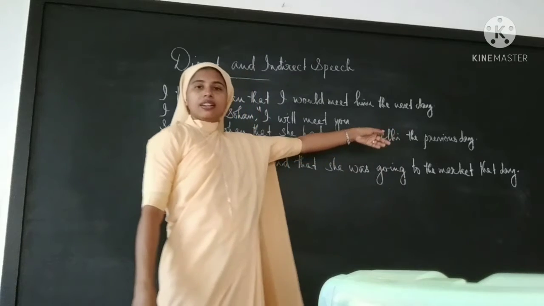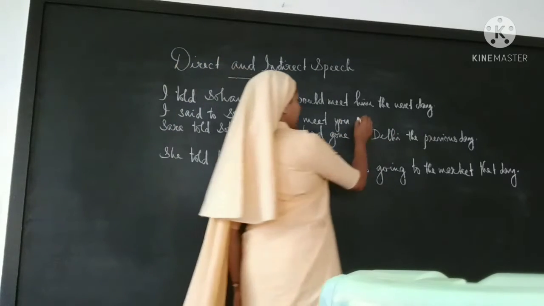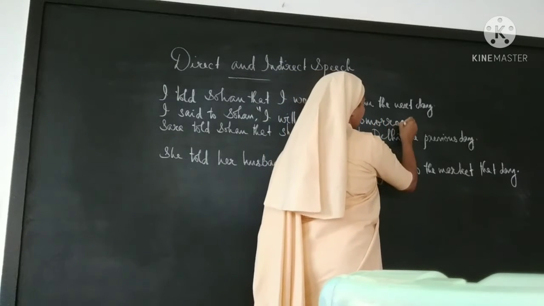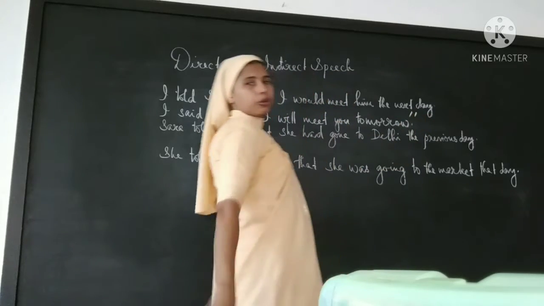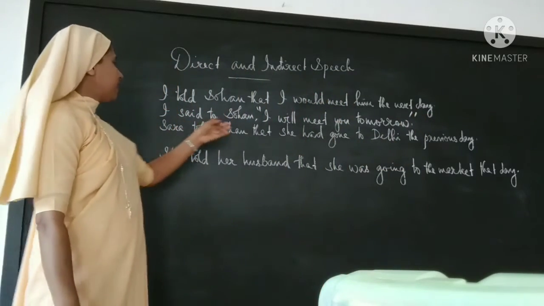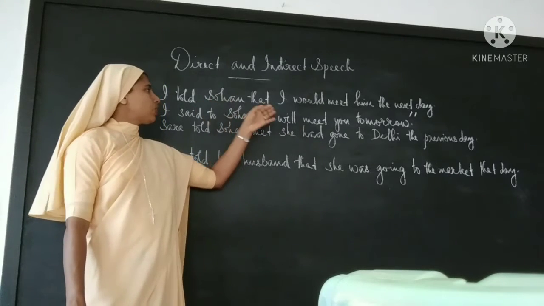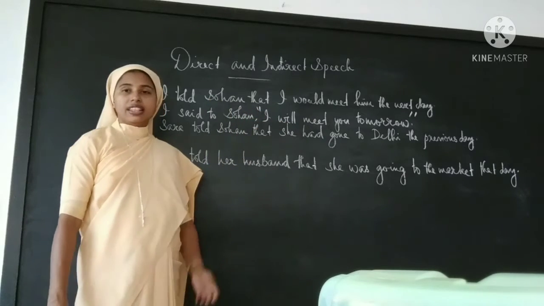The next day will be tomorrow. So, I said to Sohan, I'll meet you tomorrow. That is changed into: I told Sohan that I will meet him the next day.